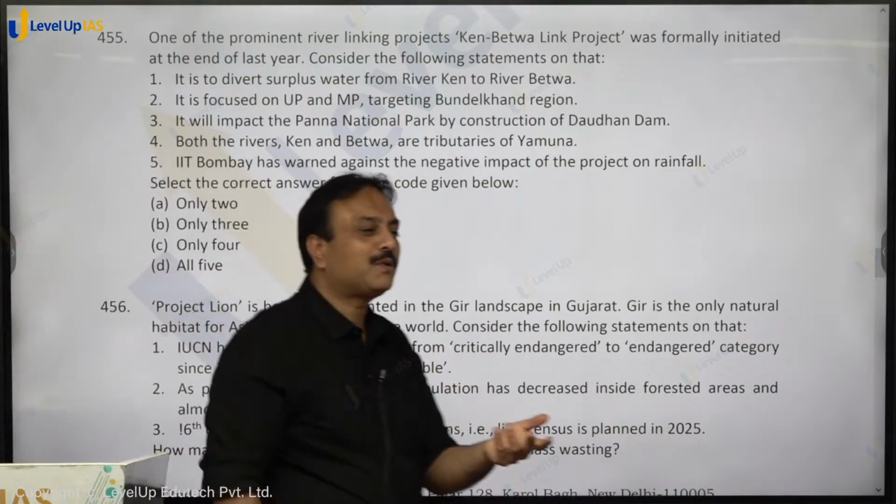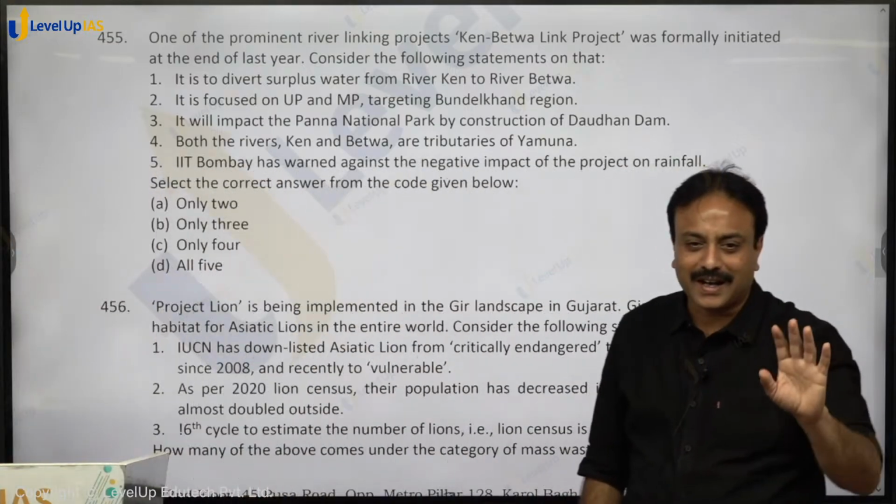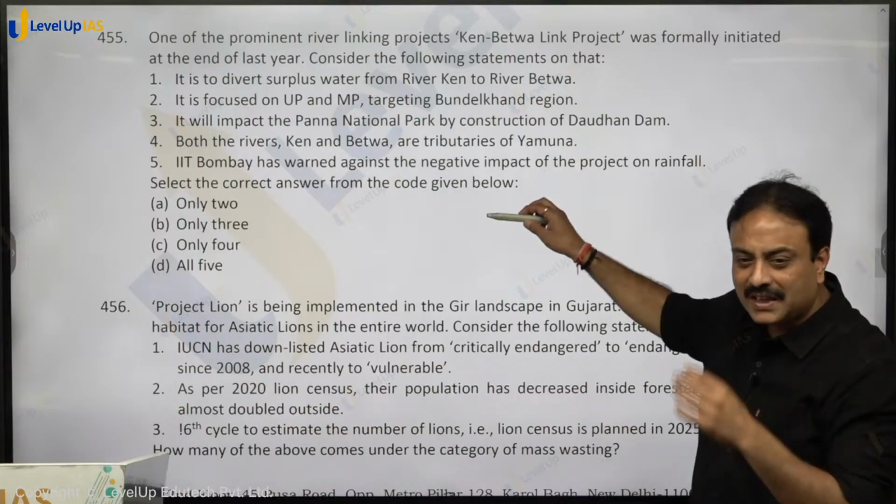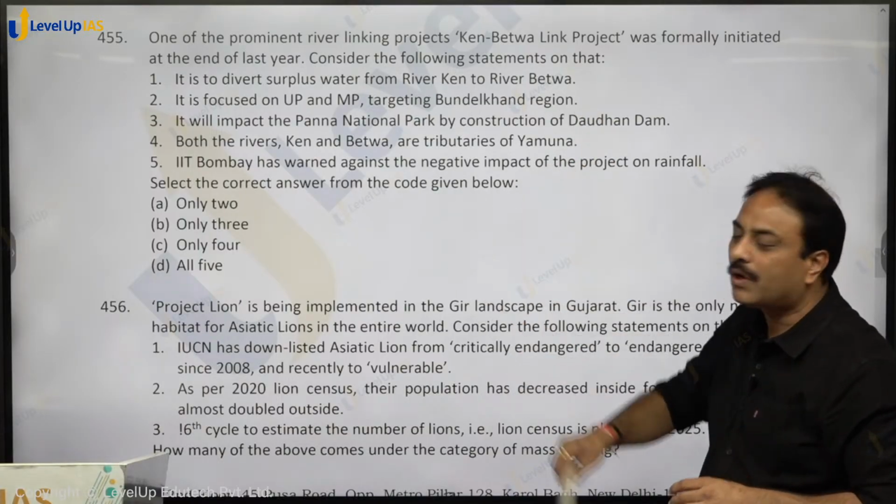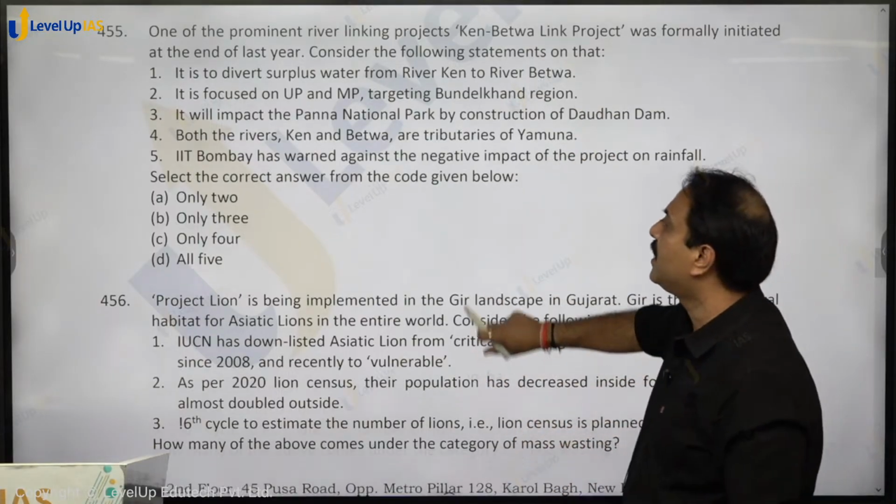So why are you making this project? But that is not our cup of tea. We are related with these aspects and all the statements hold true. So all five, option D, D for dog is the answer.